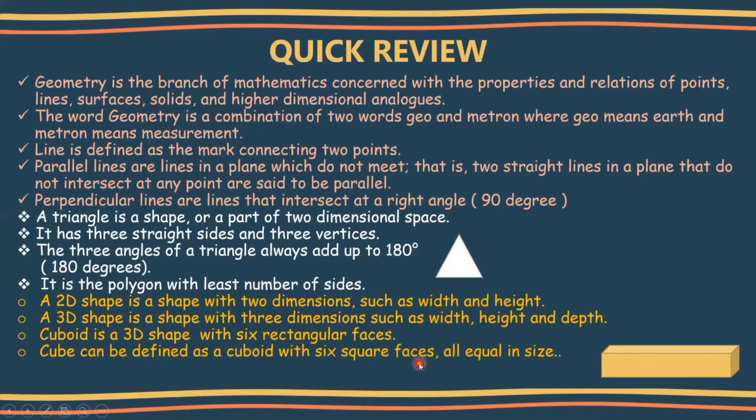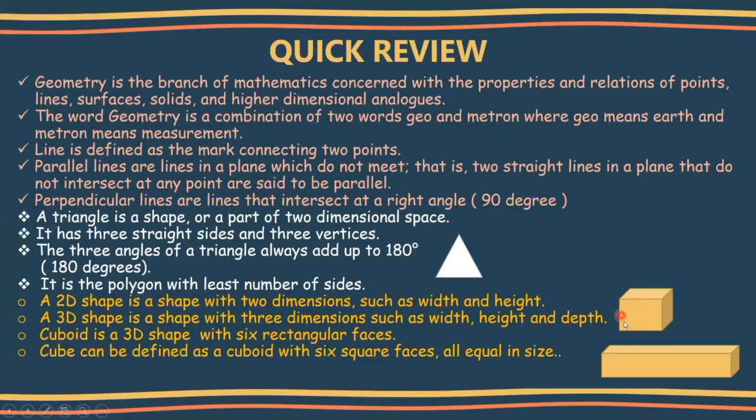Now let's understand about cube. Cube can be defined as a cuboid with six square faces, all equal in size. So cube can be connected with cuboid. How? Cuboid is a 3D shape with six rectangular faces, then cube is a 3D shape with six square faces. Since they are square faces, all these sides are equal. Now, let's have a look at a cube. This is how a cube looks. See? All the sides are in the shape of a square.